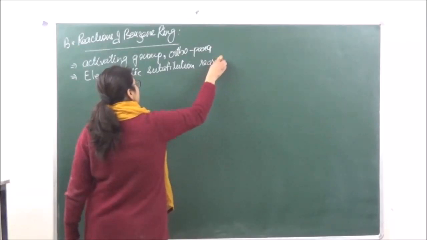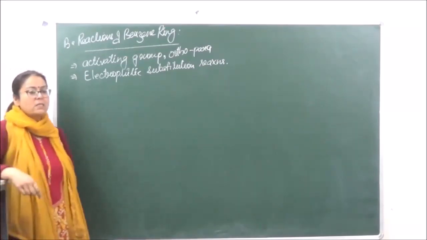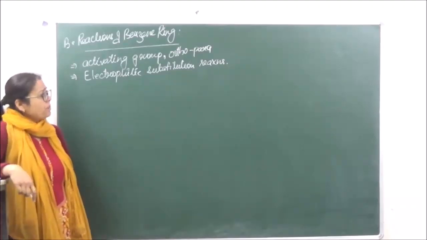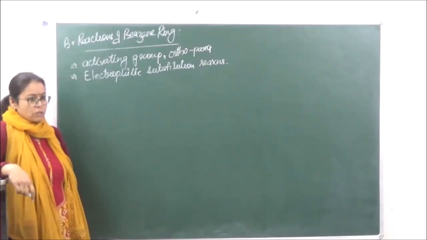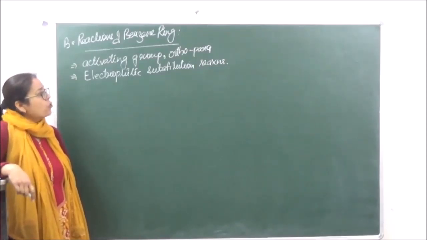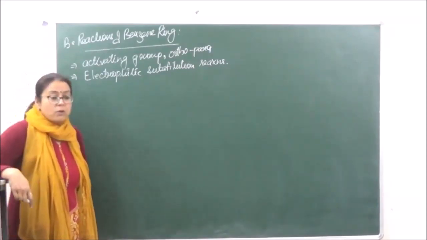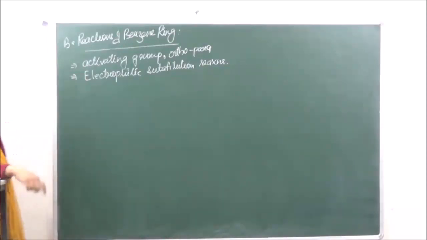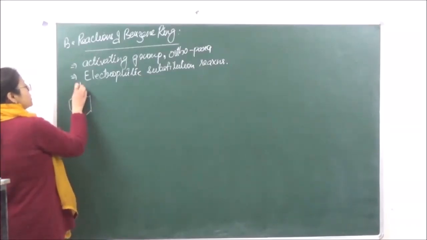substitution reactions, right? They are going to be electrophilic substitution reactions. You know what an electrophile is. It is a positively charged species or electron-loving species. So over here, when you are looking at the resonating structure, the negative charge is at the ortho and the para position, right? Now, if the negative charge is at the ortho and the para position and the electrophile is positively charged, it is but obvious that the electrophile will come and attack at the ortho and the para positions.